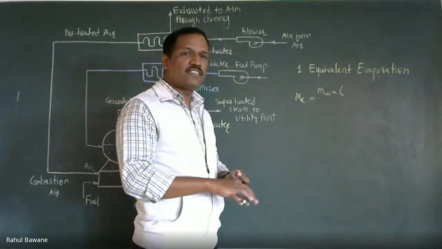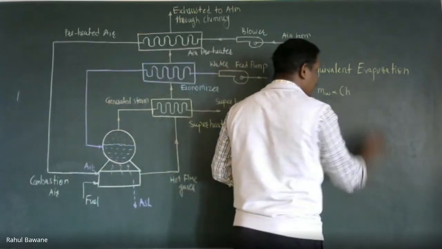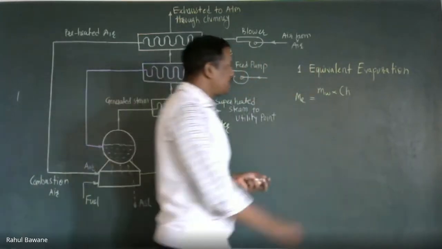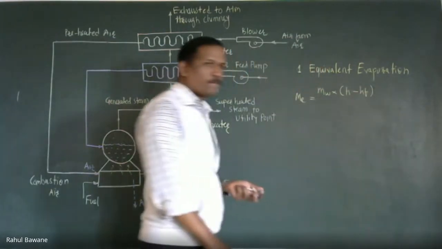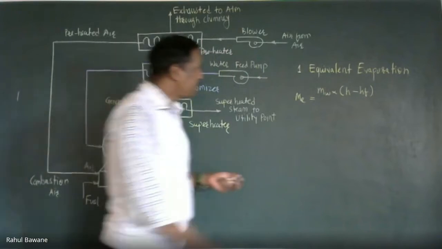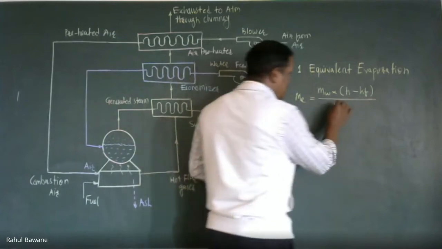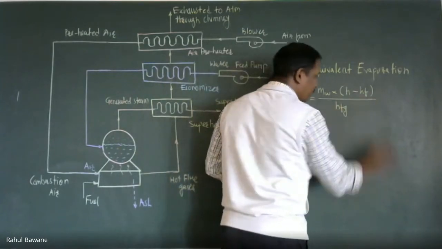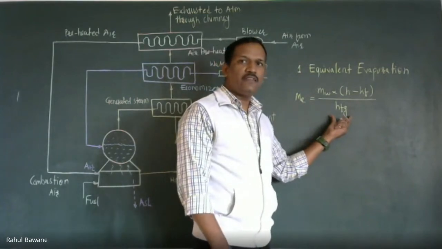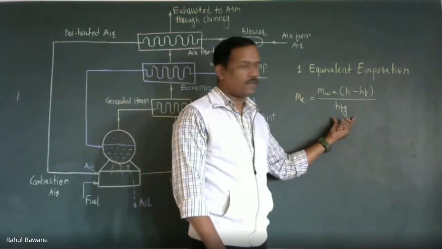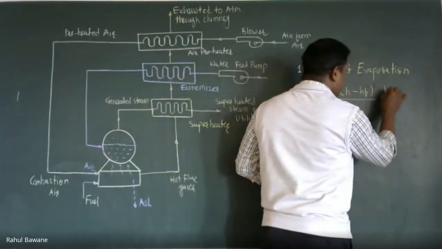It is assumed that steam generation is up to a certain enthalpy H minus HF1. So the enthalpy change divided by HFG, that is the enthalpy of evaporation of water. This enthalpy is at boiler condition.